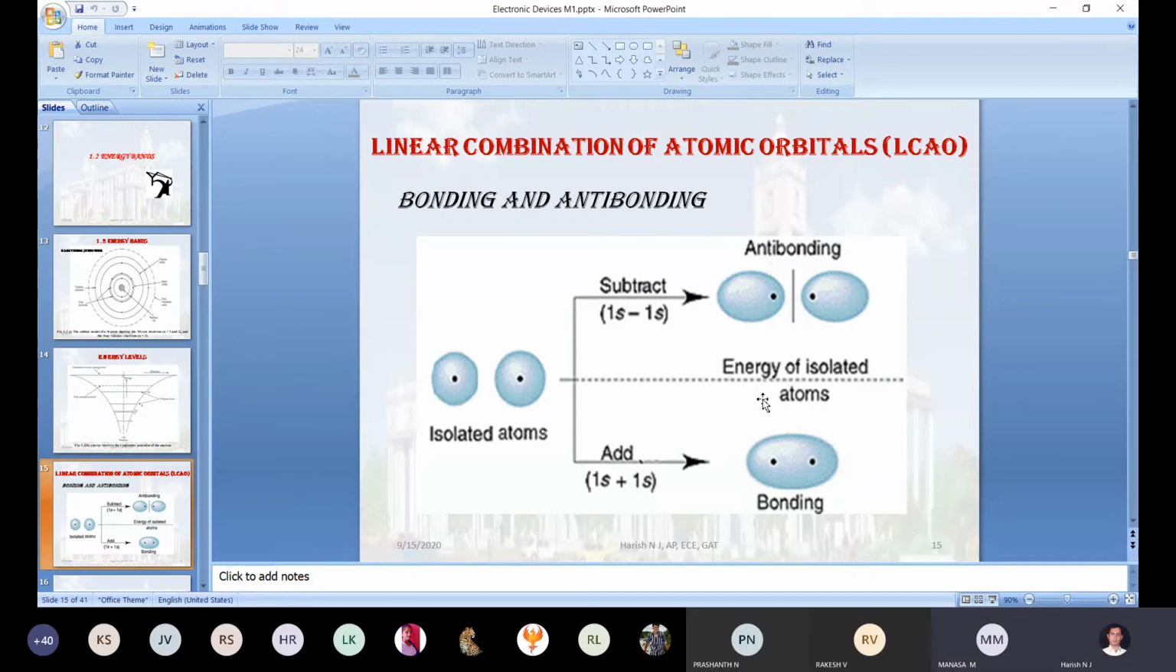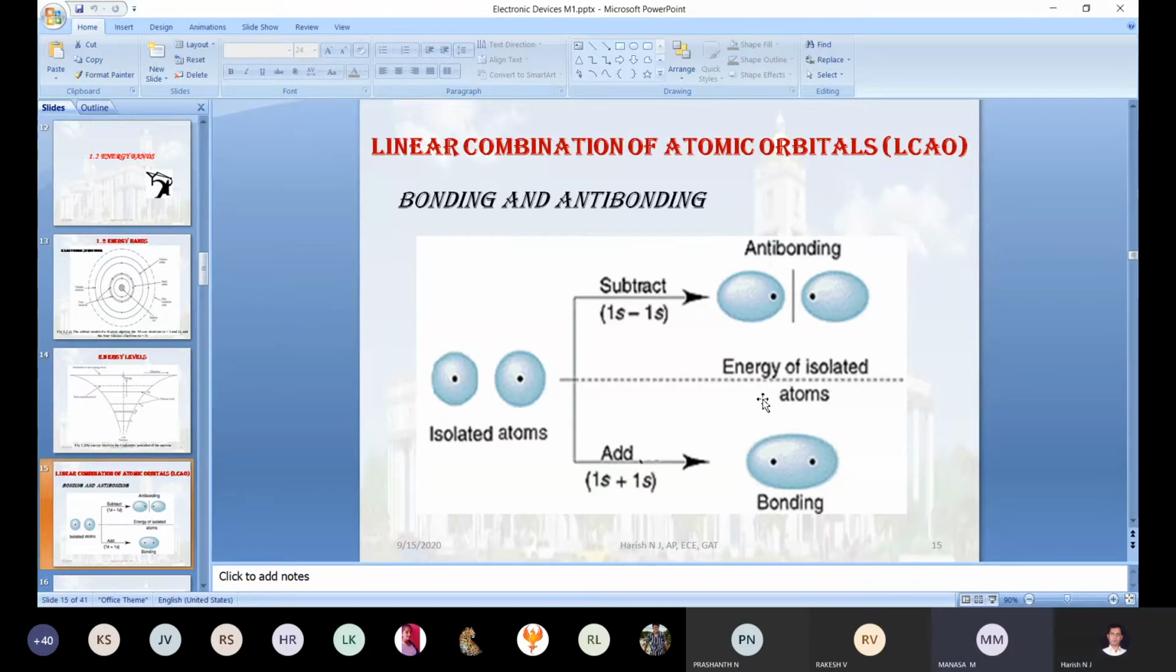Yes, sir. Two isolated atoms will be linearly combined, and when it is subtracted, antibonding is formed, where the probability of finding the electron is 0. Actually, here what is the meaning of subtraction? Exactly, we are doing subtraction of two atoms here. Yes, sir, subtraction of atoms we are doing.